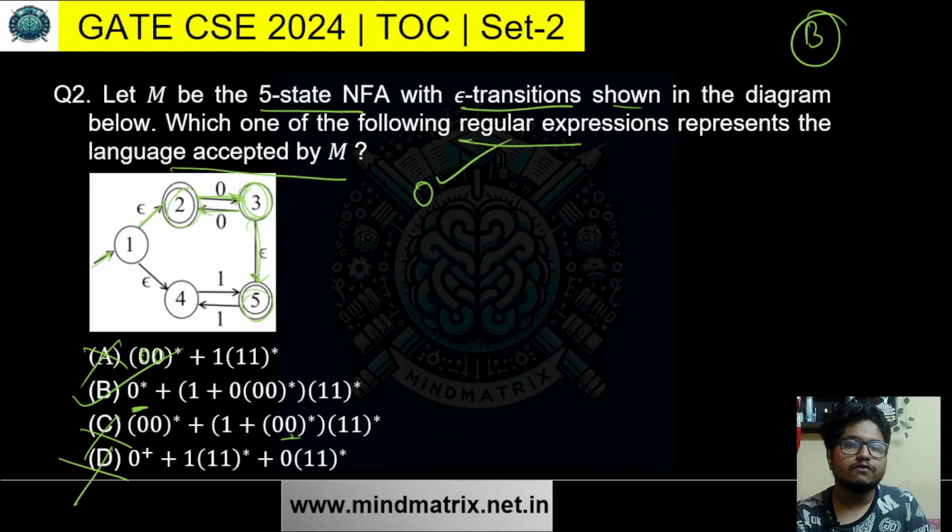With 4 zeros, from 3 we go to 2. So 2 accepts all the even number of zeros, and 3 is the ending state for all the odd number of zeros, but there is an epsilon transition, so we move to 5 and get accepted. So all numbers of zeros will be accepted. So 0 star is true.